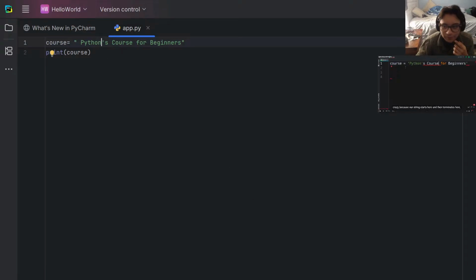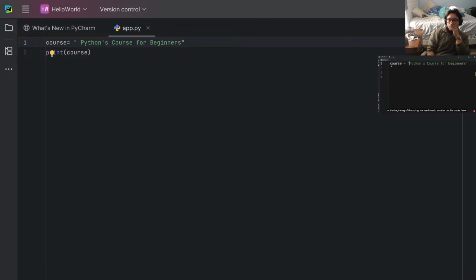Because our string starts here and then terminates here, all these characters that we have after the second apostrophe, Python interpreter doesn't know what they are. So to solve this problem, we need to use double quotes to define our string so we can have a single quote in the middle of the string. So let's change this to double quotes. Now you can see it adds another double quote to close it. We have to manually remove this, and also one more time at the beginning of the string, we need to add another double quote. Now you can see the error is gone.